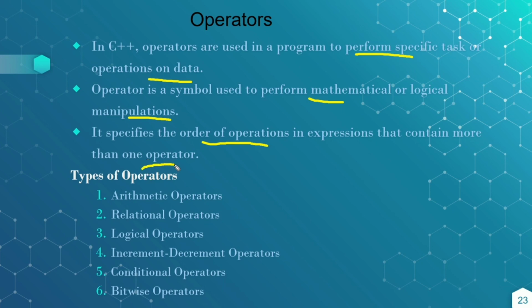Okay, we have different types of operators available in C++, that is the arithmetic operators, relational operators, logical operators, increment or decrement operators, conditional operators, bitwise operators, and other operators. And all these operators are explained in detail in the next video.